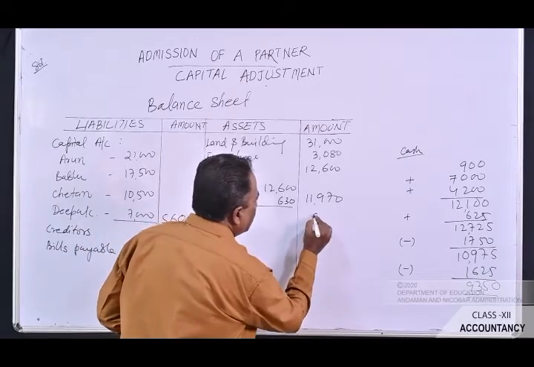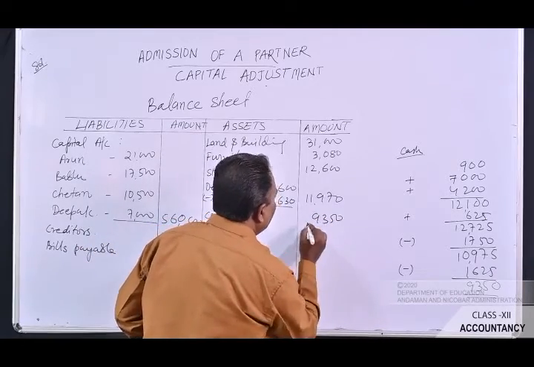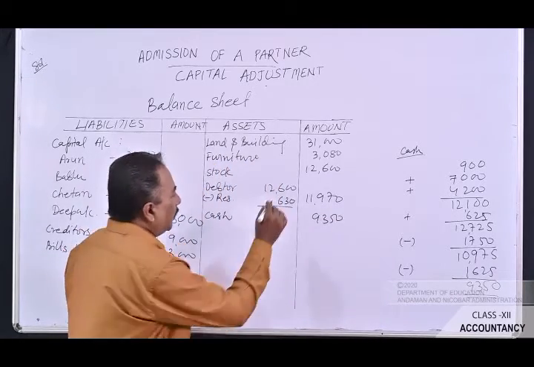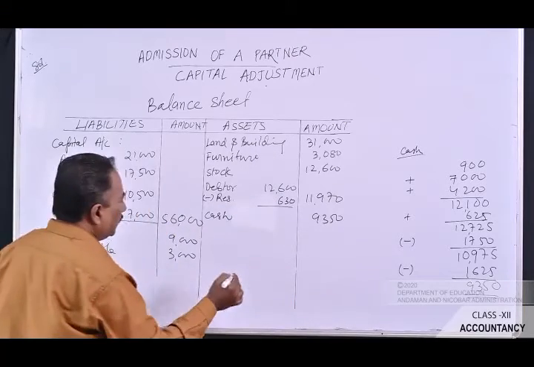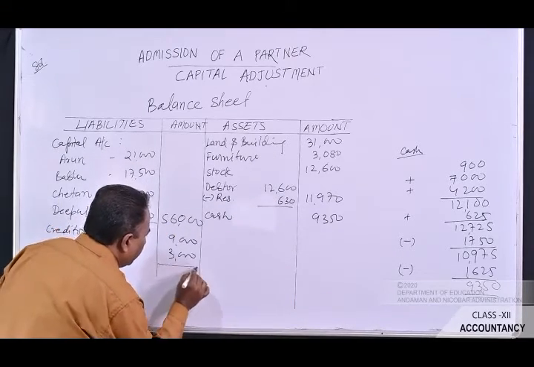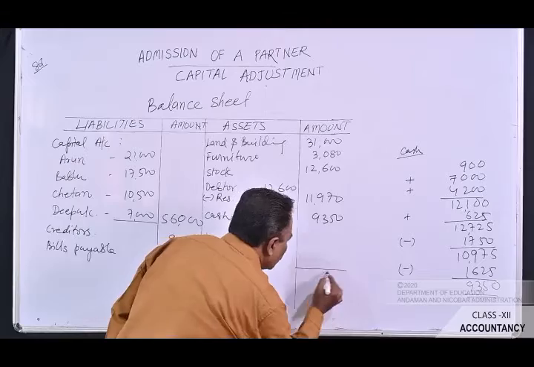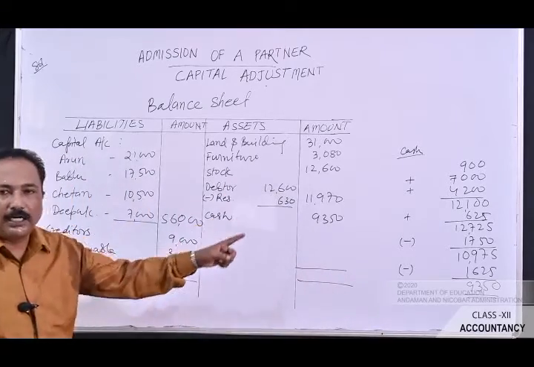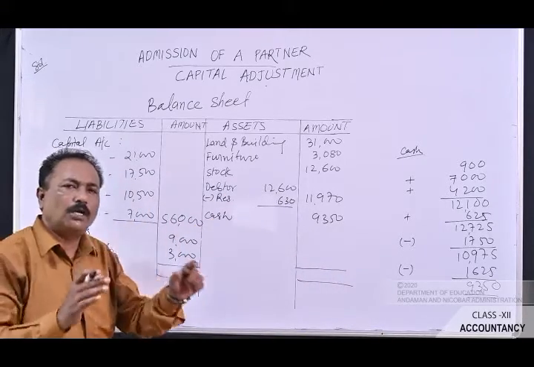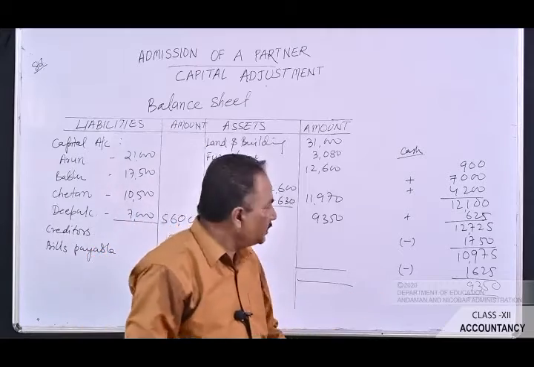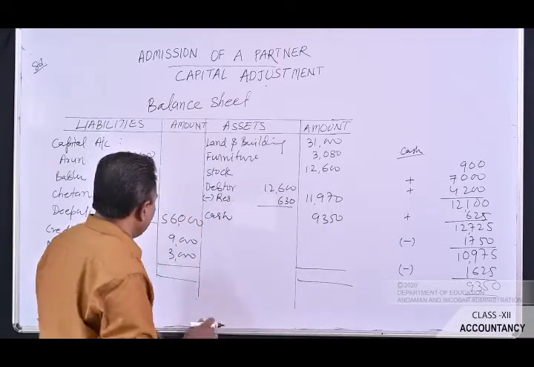This 9,350 will have to be recorded here. Now let's total the balance sheet. There is no other item that has to be recorded now in the balance sheet. We have recorded all the items in the balance sheet. The total should tally.